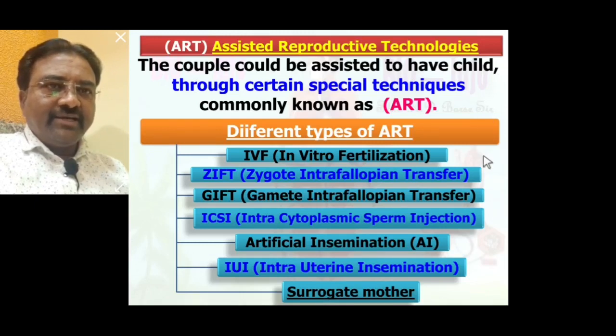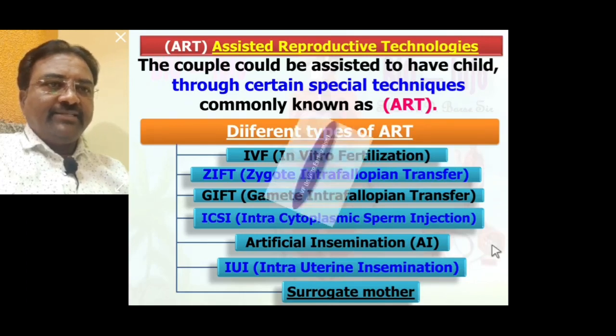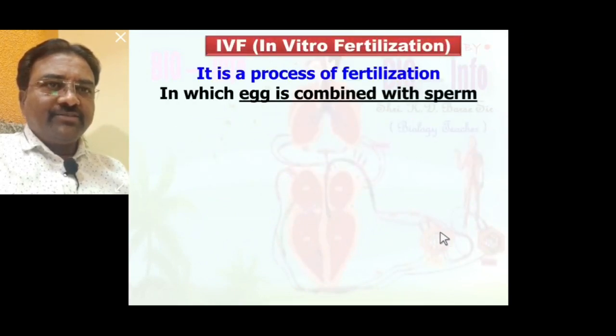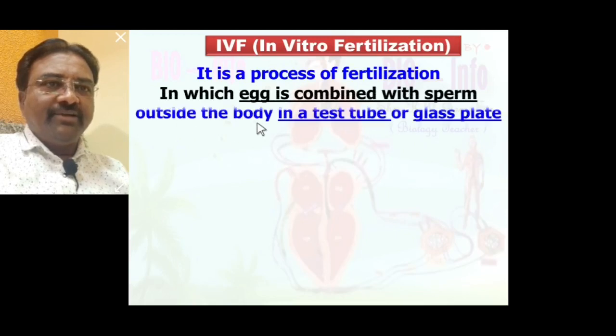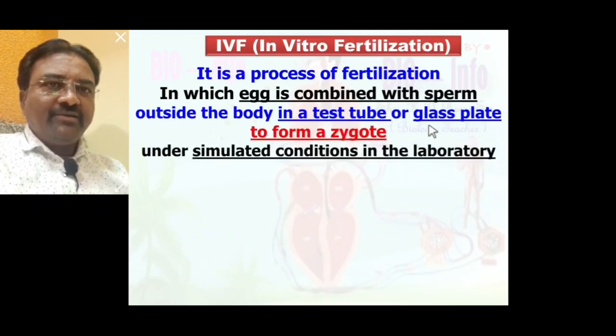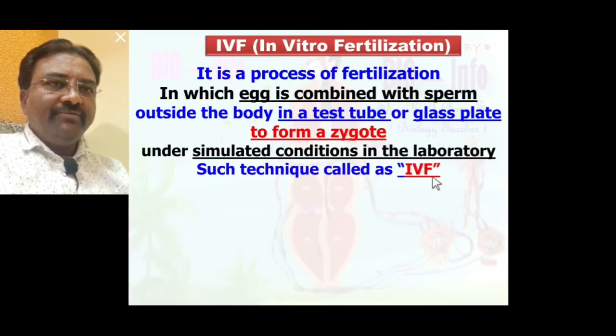The first ART, that is assisted reproductive technology, is IVF, meaning in vitro fertilization. What is in vitro fertilization? It is a process of fertilization in which the egg is combined with sperm outside the body in a test tube or glass plate to form a zygote under simulated conditions in the laboratory. Such a technique is called in vitro fertilization, that is IVF.